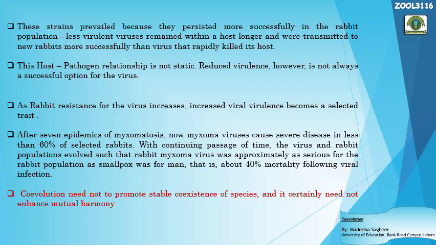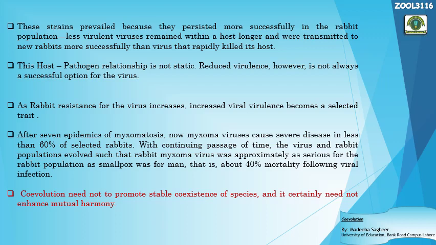But at the same time, as I told you, this host-pathogen relationship is never ever a static relationship. Changes do occur. At a certain time hosts become resistant, and next time the virulence becomes much more in the viruses, right? In case of viruses, the mild strains are never the first priority of the virus population.